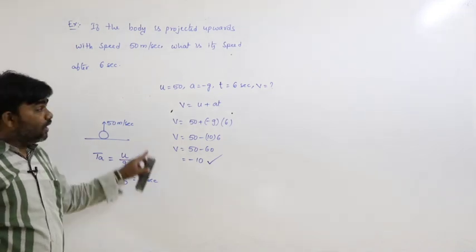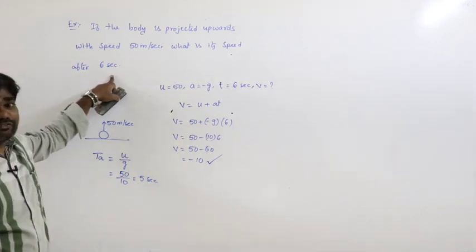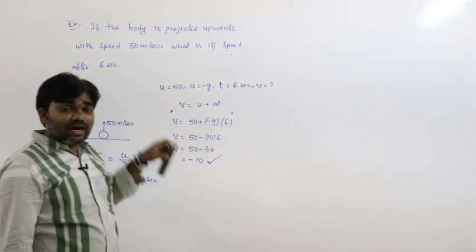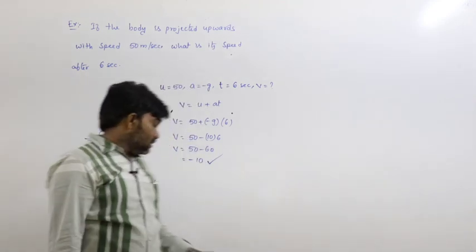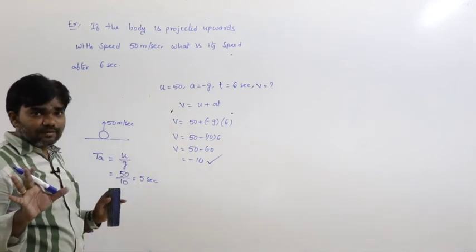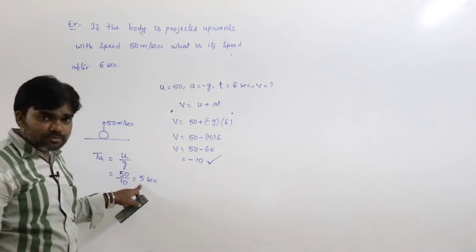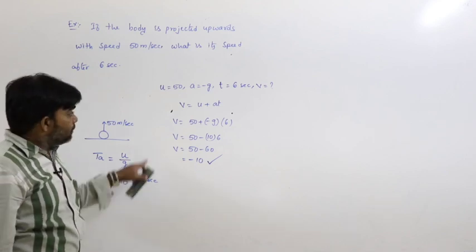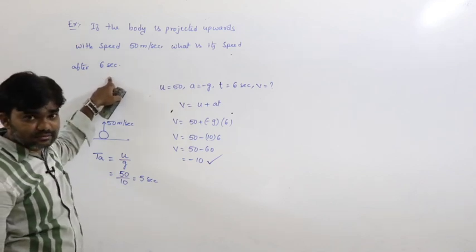But what we have to calculate is its speed after 6 seconds. The time taken to reach the maximum height is only 5 seconds here, but we are calculating its speed after 6 seconds.